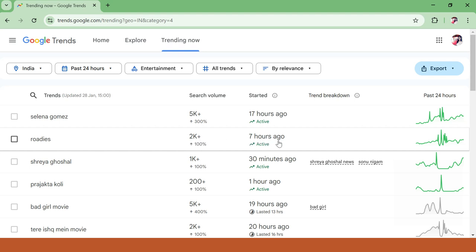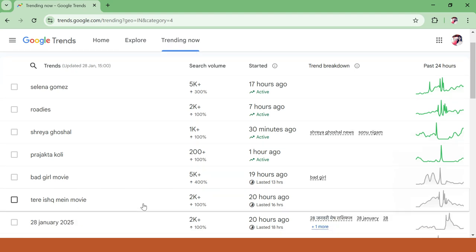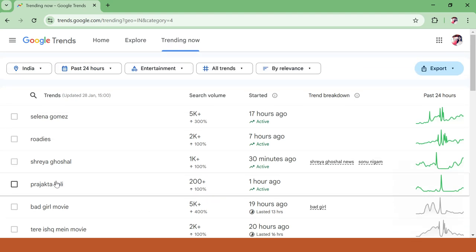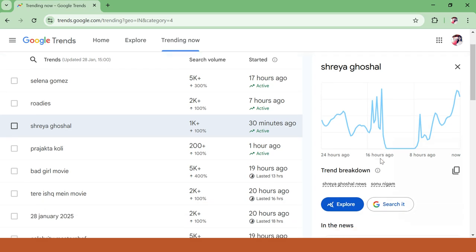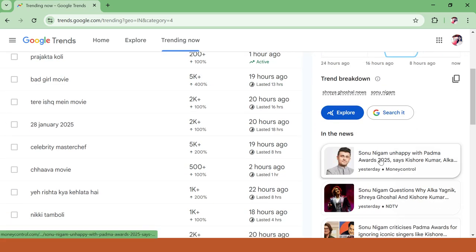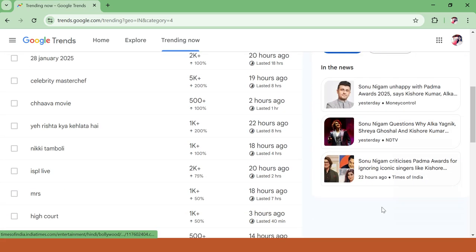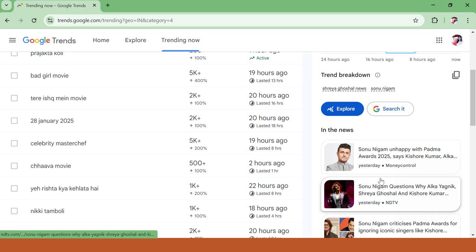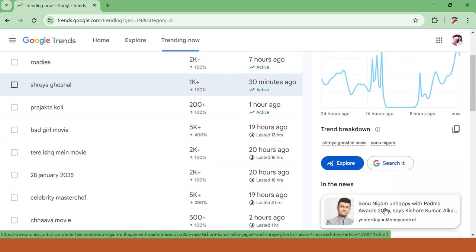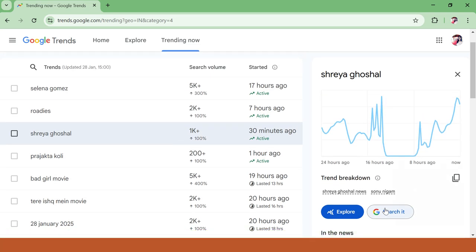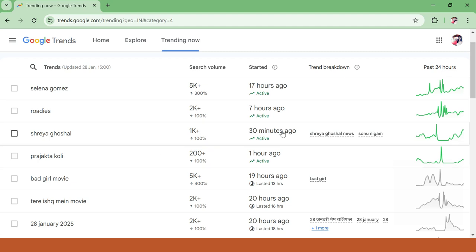It's trending from the past 7 hours. There are a lot of different topics which are trending, like Shreya Ghoshal, Prajakta Kohli, and different trends. You can go in that and just see the breakdown of it. Okay, what all things are there in the real-time news, you will get to know. So all the detail you will get when you click on it.